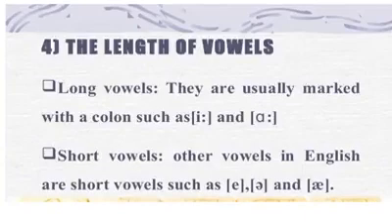The length of vowels. Long vowels are usually marked with a colon, such as e, a. Short vowels: other vowels in English are short vowels, such as a.